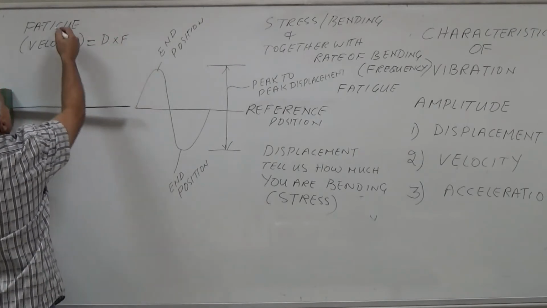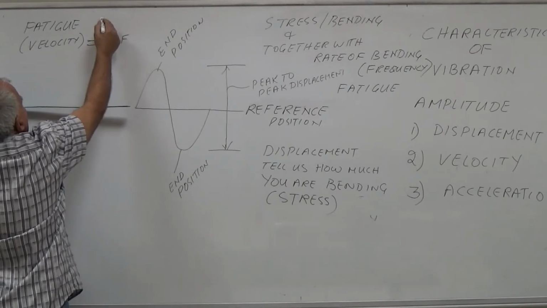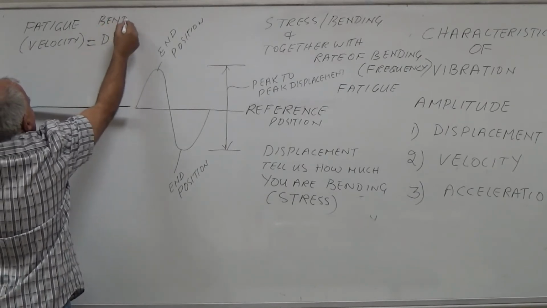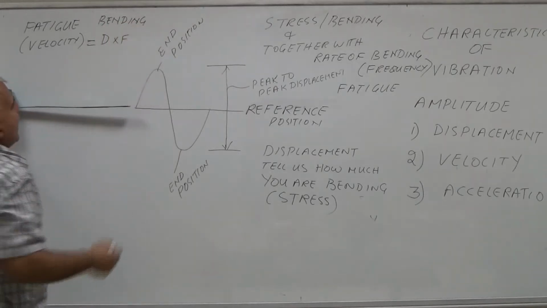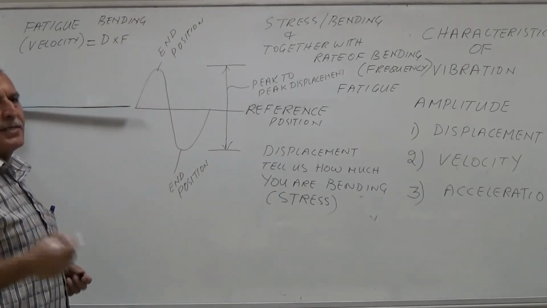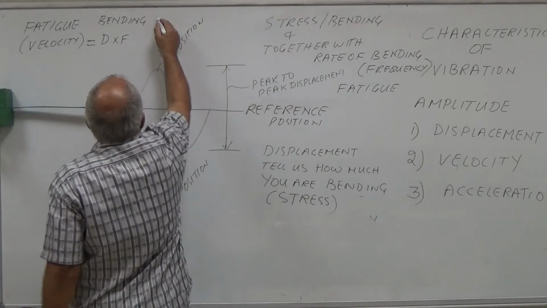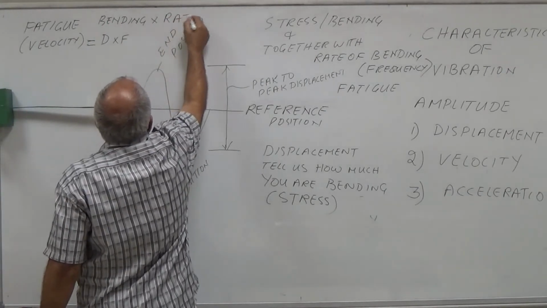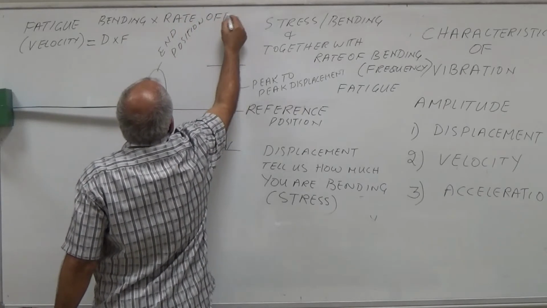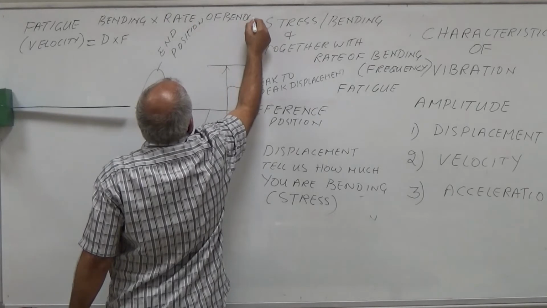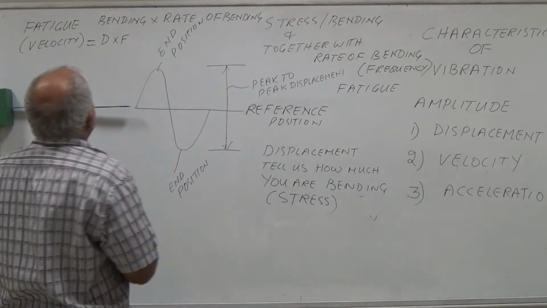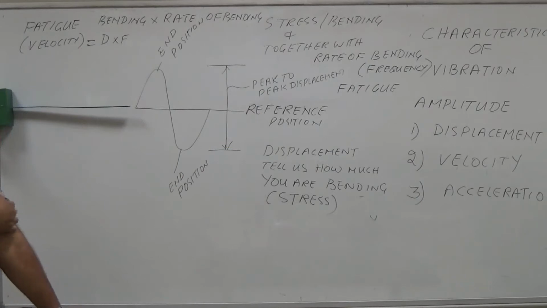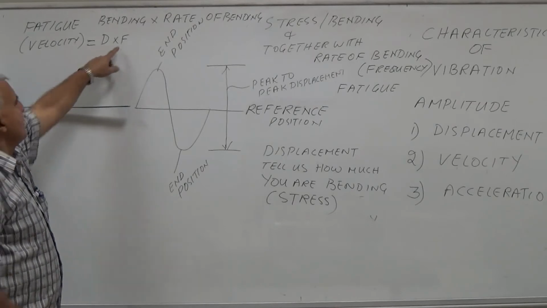Velocity means fatigue, which means how much you are bending and how many times you bend it in 1 minute or in 1 second, multiplied by rate of bending. So, velocity is telling you how much the machine is being bent and how many times it is bent in 1 minute or in 1 second, which is frequency. Velocity, displacement into frequency.